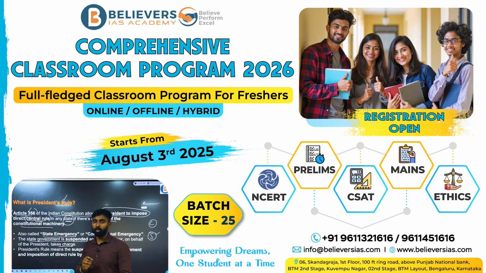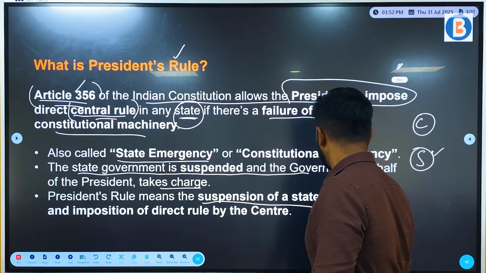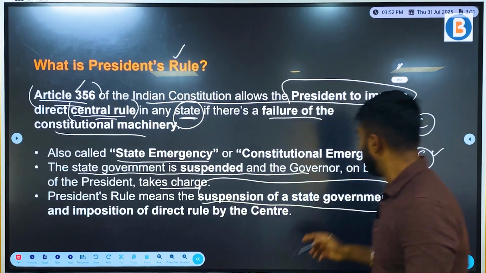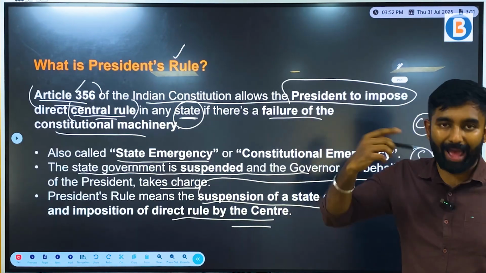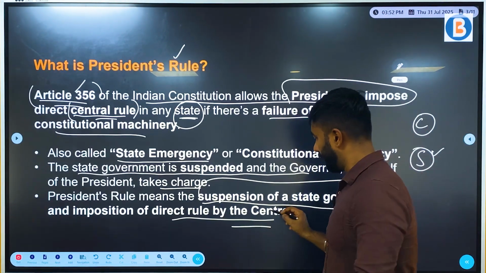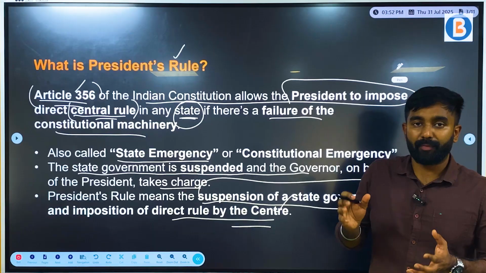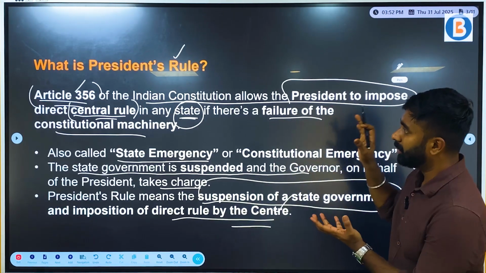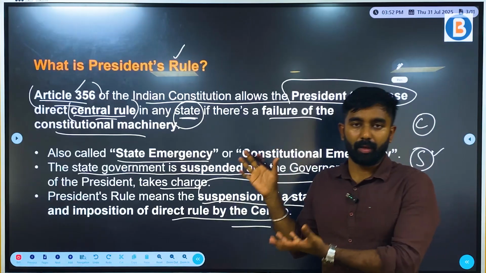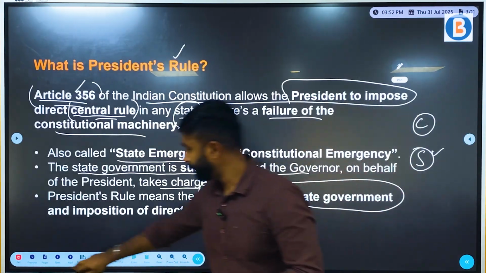It is very important to keep in mind that the suspension of the state government and imposition of direct rule by the center is what happens in President's rule, which affects the federal feature of the Indian Constitution. That is what the exceptional case of President's rule is all about.